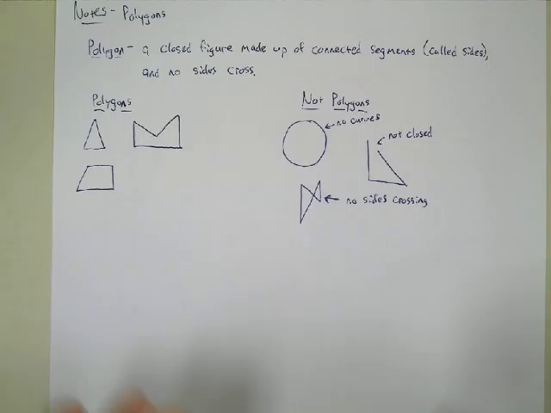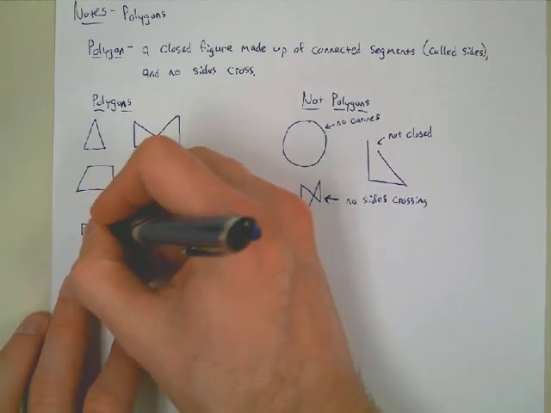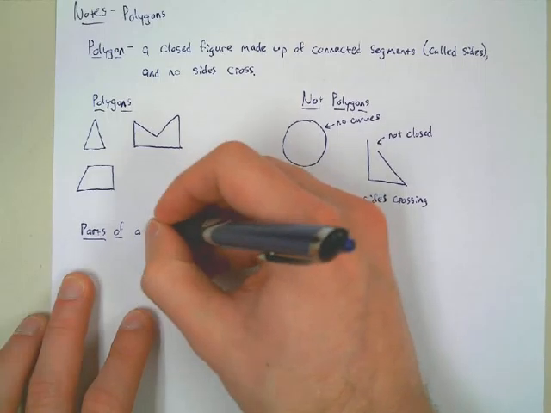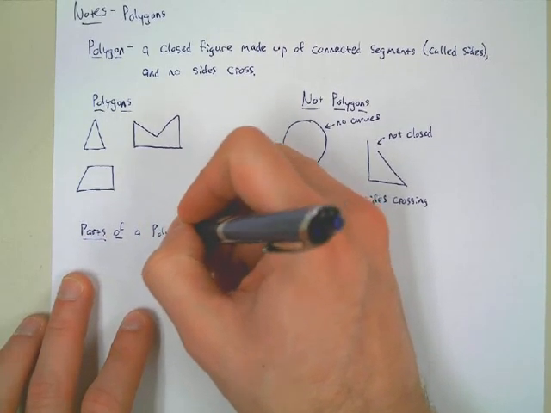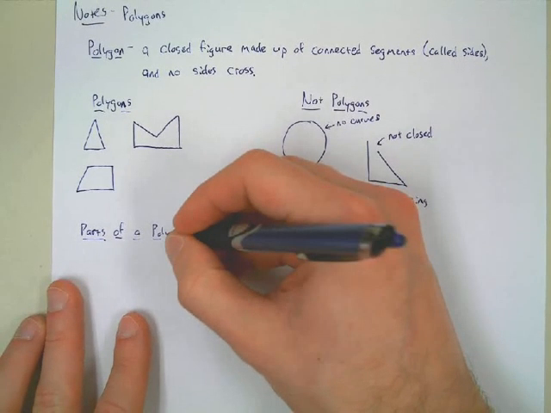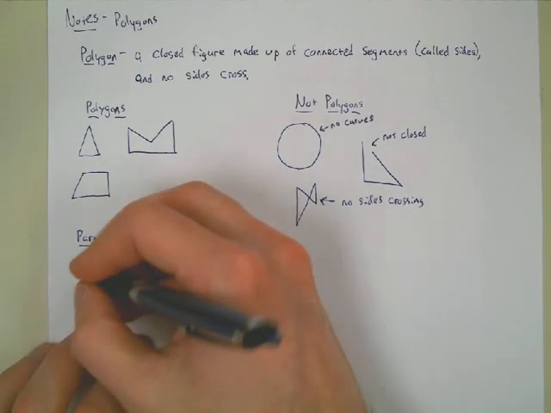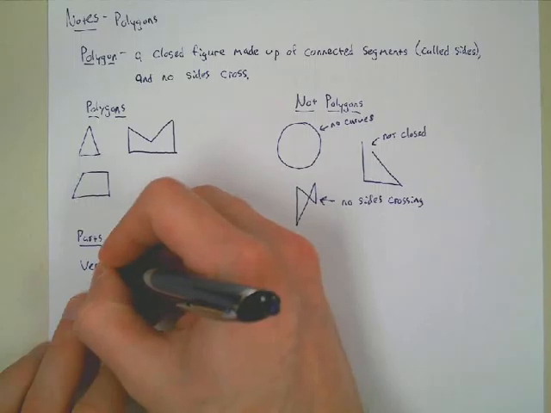All right, so we'll talk about that here for a second. So the parts of a polygon, kind of like the anatomy of a polygon. Just like we have parts, and the study of our parts is human anatomy, we'll talk about the anatomy of a polygon. Parts of a polygon. Okay, so polygons have something called vertices.